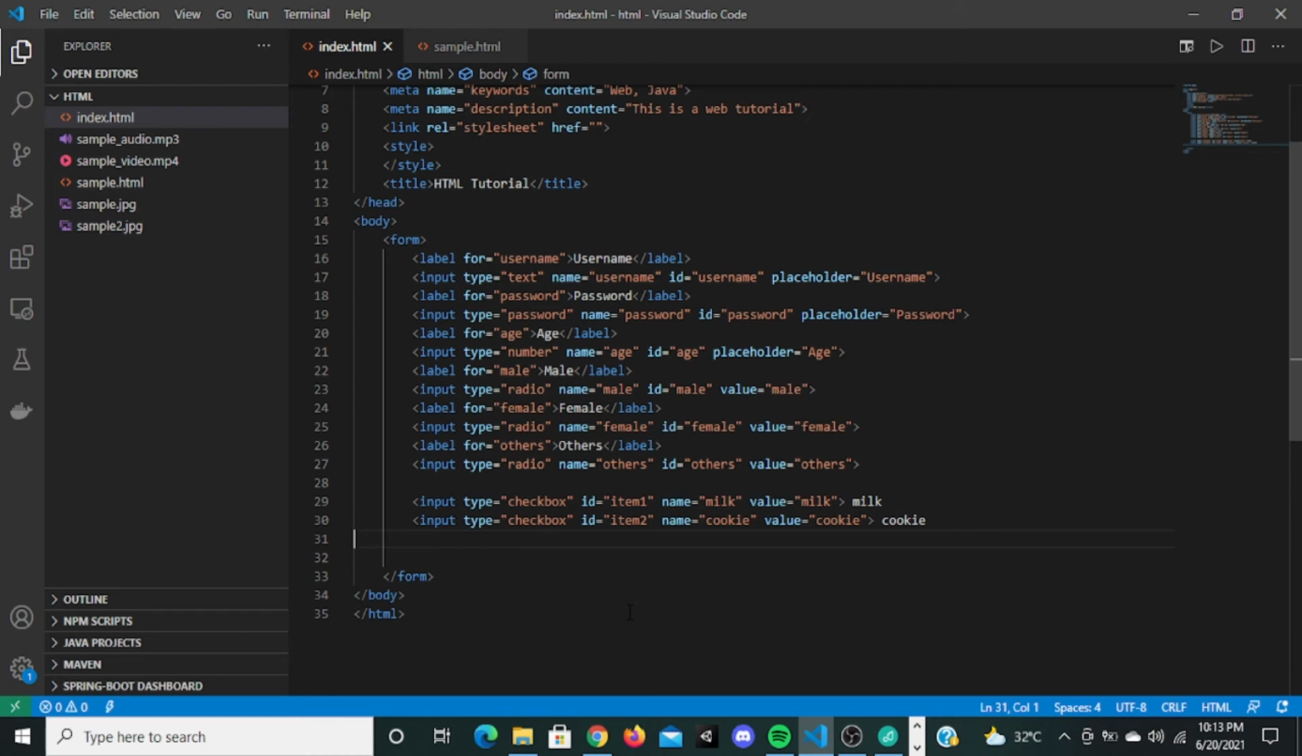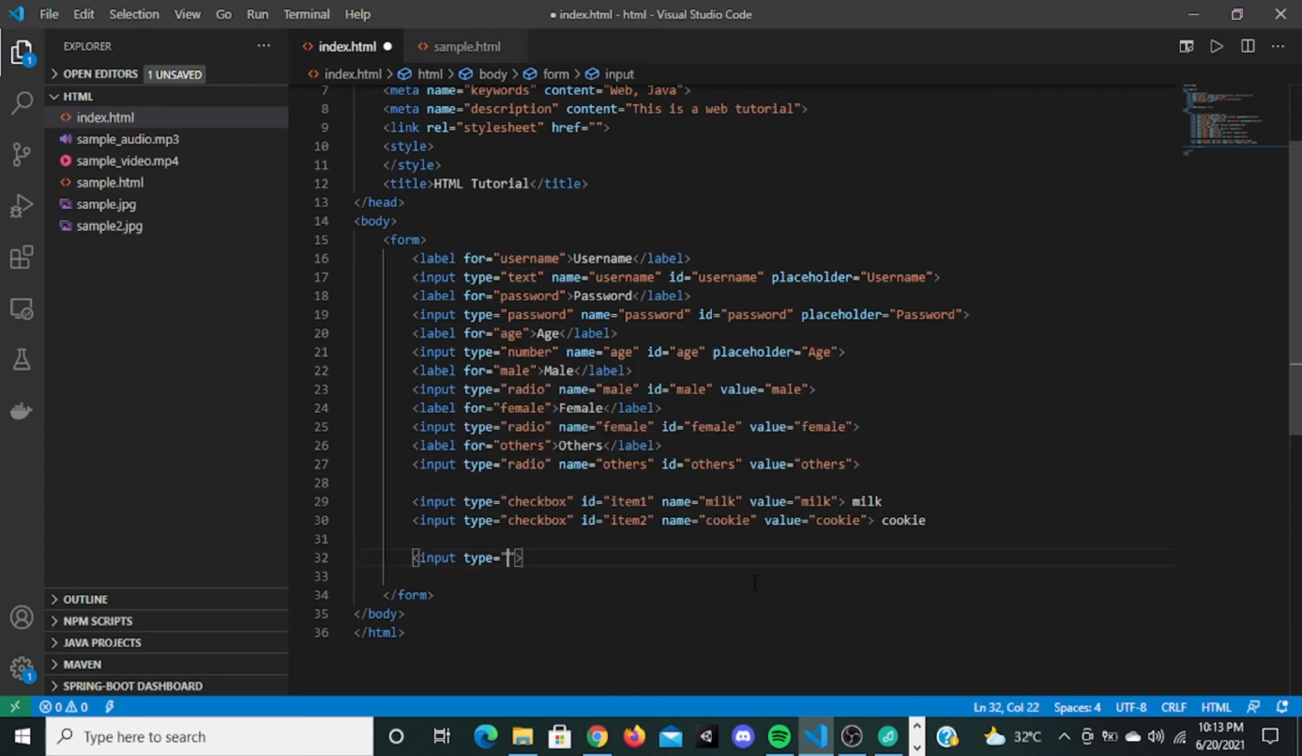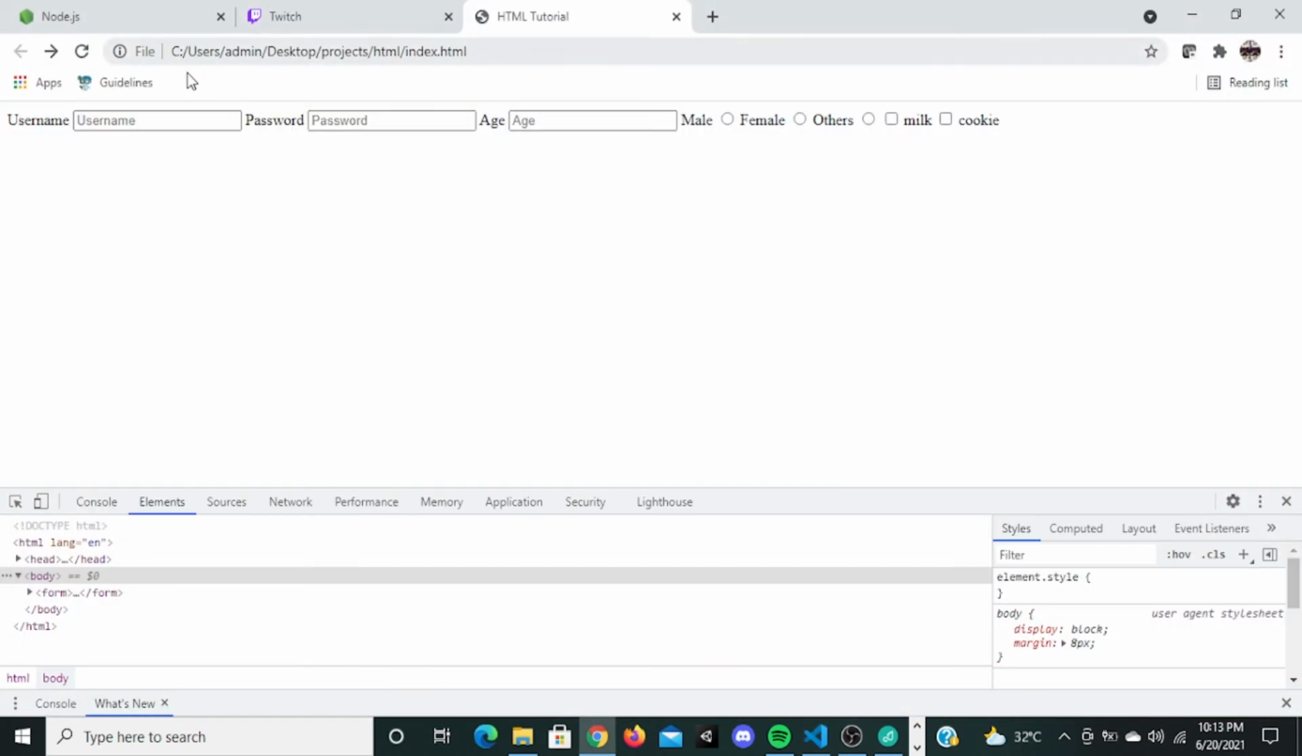Now we can go to button. There is an input type called button. This actually displays a button. You can give a value for this, you can say submit. This is going to be displayed in the button. Now when you save this, go here, and refresh it, there's going to be a button right here. Okay, you can click submit.